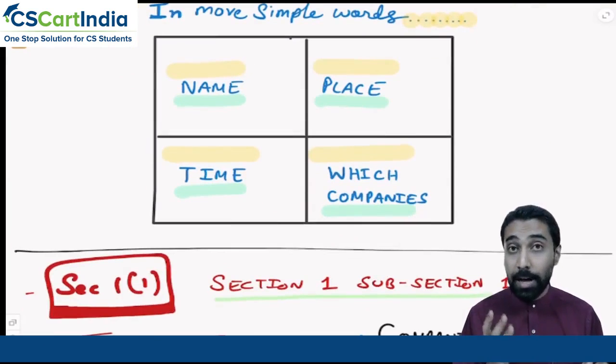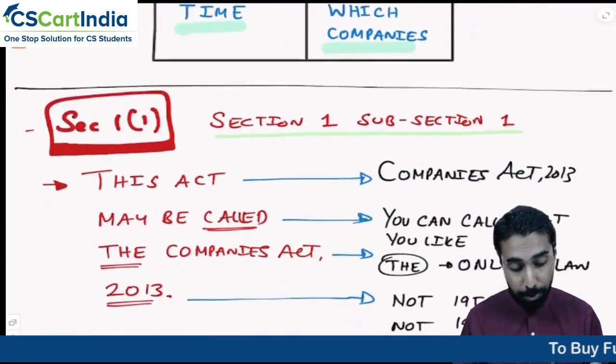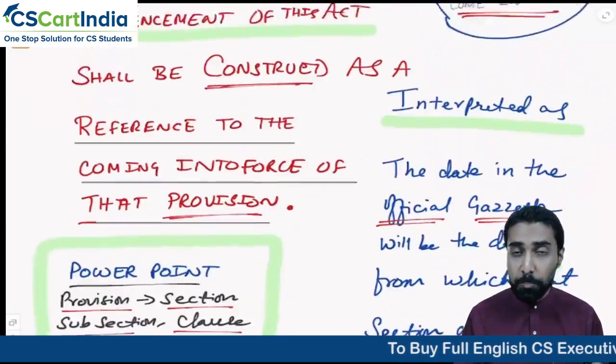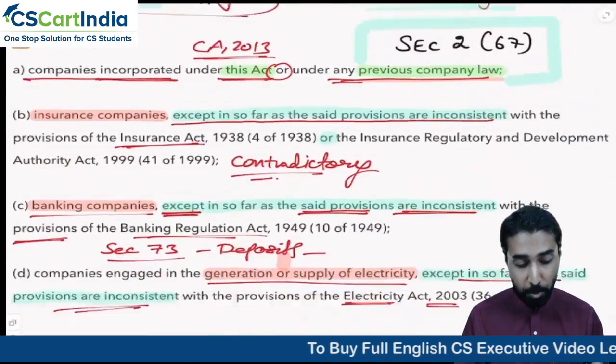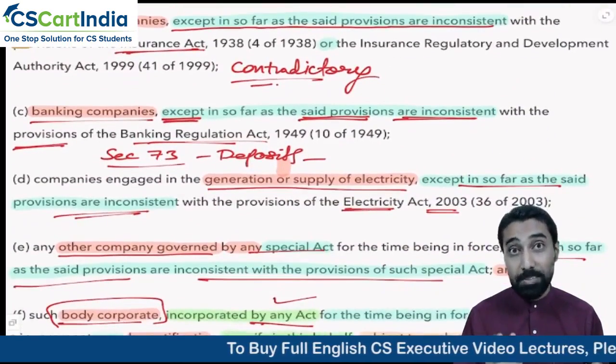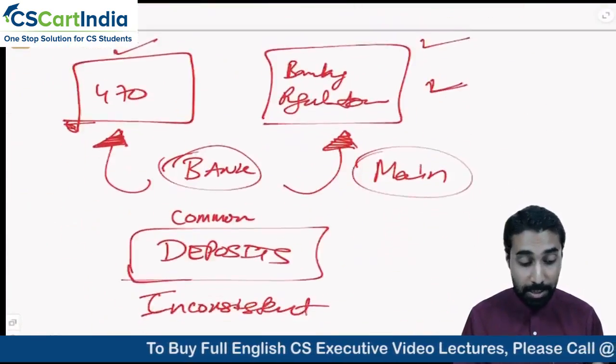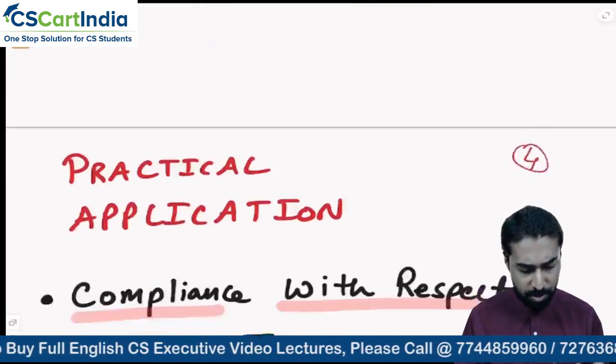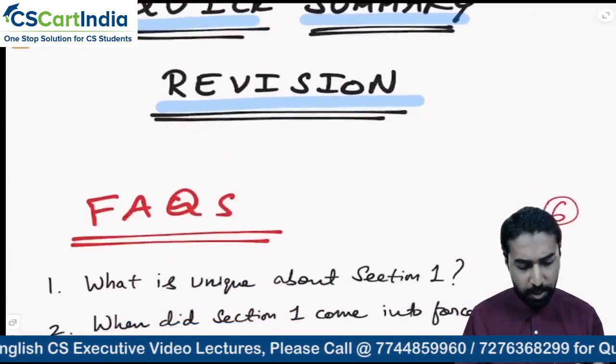Then the 4 aspects, name, place, time, and to which companies the section 1 applies. We understood all of this in great depth. Then we understood all the provisions of section number 1, that is effective date concept, correct? And which are the companies to which this entire provisions apply. We understood all of this, correct? That is the quick revision.